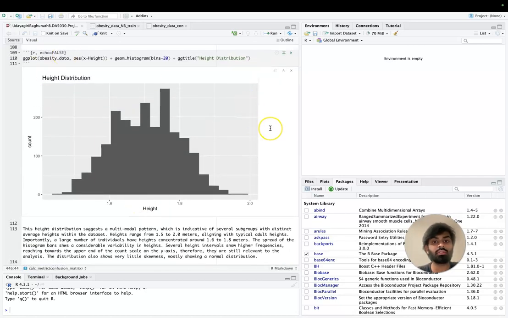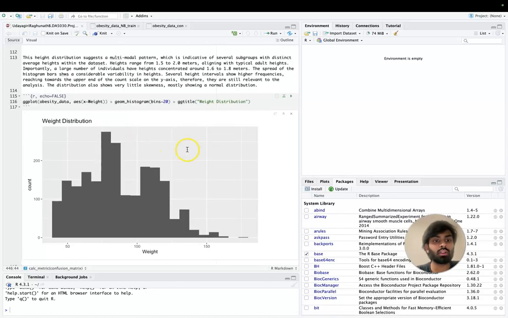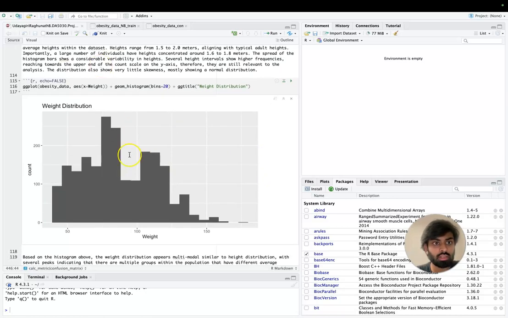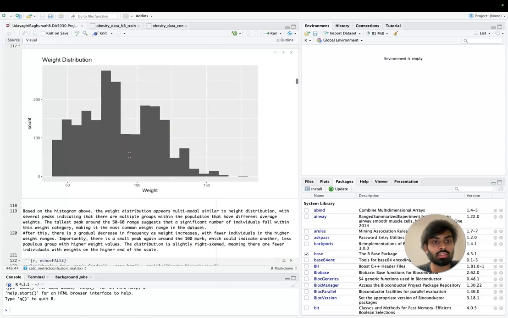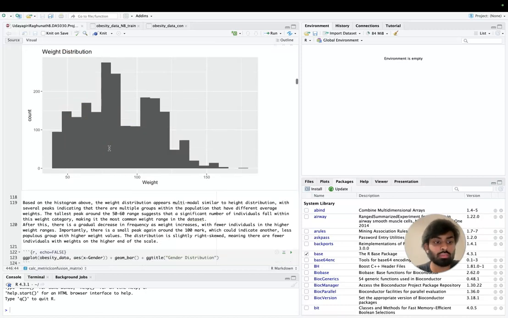Looking at the height distribution, we do see a very normally distributed dataset. However, it is also seen that there are certain groups with distinct heights, and they form peaks. So this could be like a multimodal pattern. And the weight distribution also seems to have a slight skewness, but not too much, and follows the same multimodal pattern as the height distribution, where there are distinct subgroups within the population where they belong to certain weight limits.